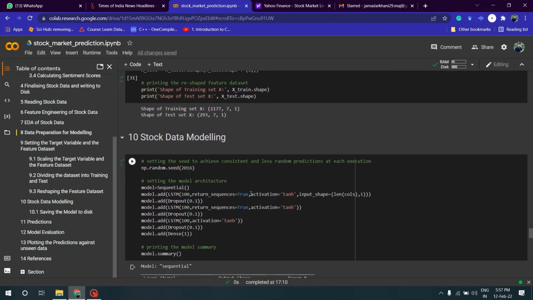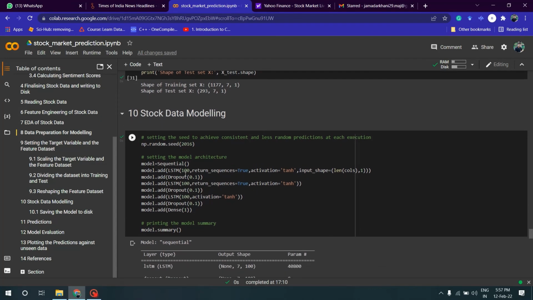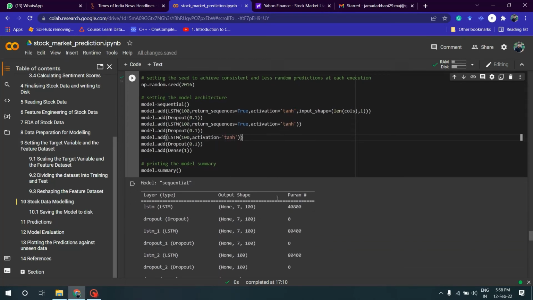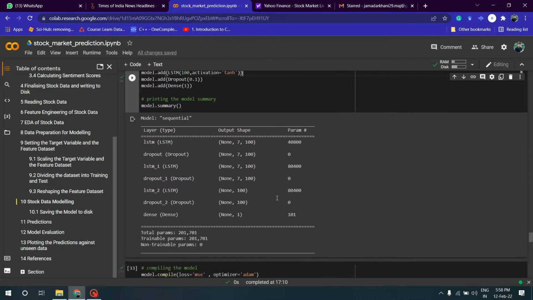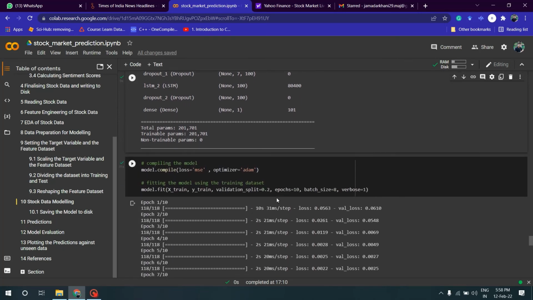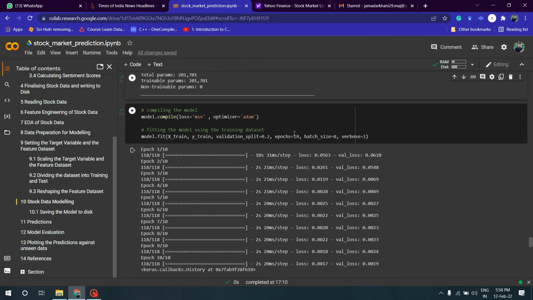Later, I've modeled the data. I've used LSTM with TANH activation, because TANH is what is used in LSTM. Later, you can see here the summary. Then I've fit the data. You can see I've run it for 10 epochs.